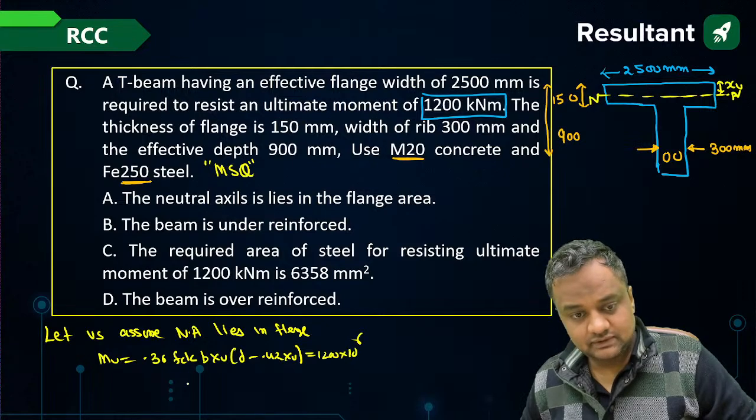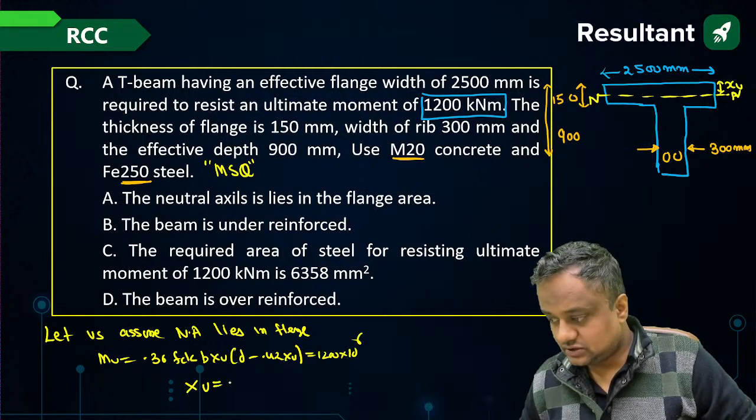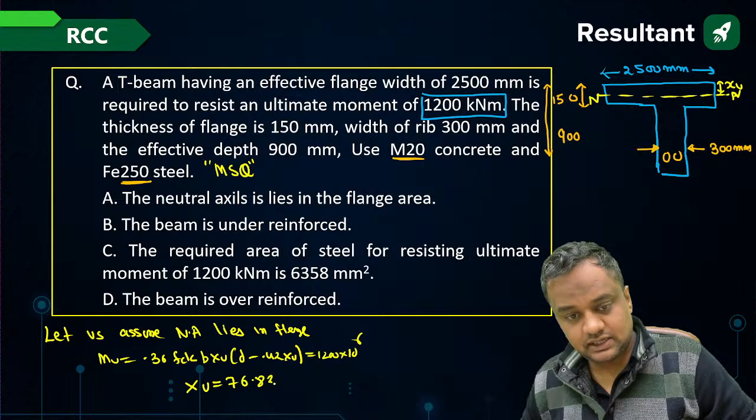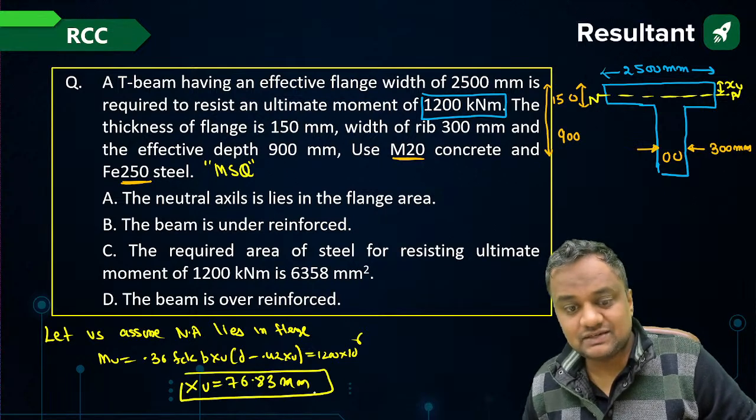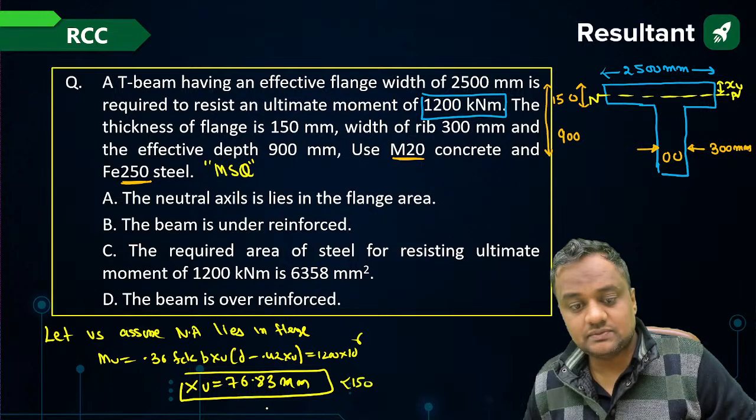All the values are given except xu. So xu we get from here as 76.83 mm. So this 76.83 is less than 150, na? So the assumption is okay.